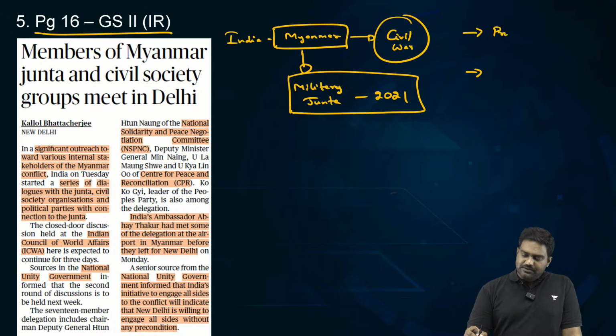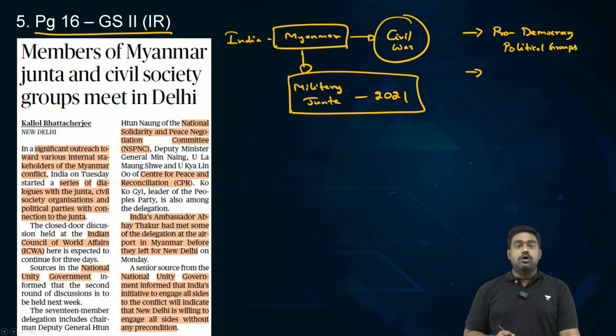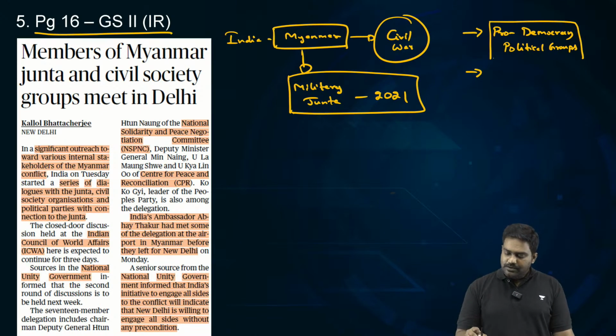All the pro-democracy forces, the political groups, have united in the country, including the National League for Democracy, the main political party of Myanmar, headed by Aung San Suu Kyi.